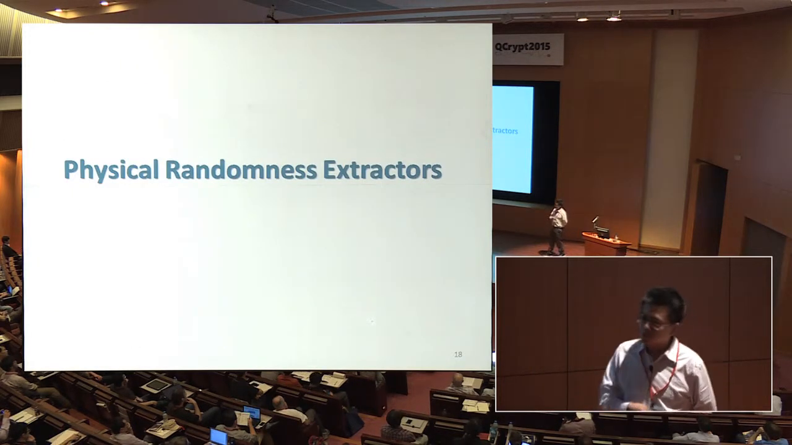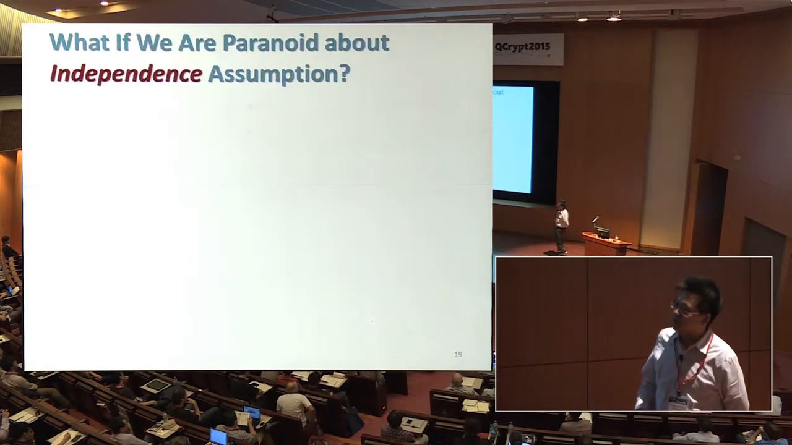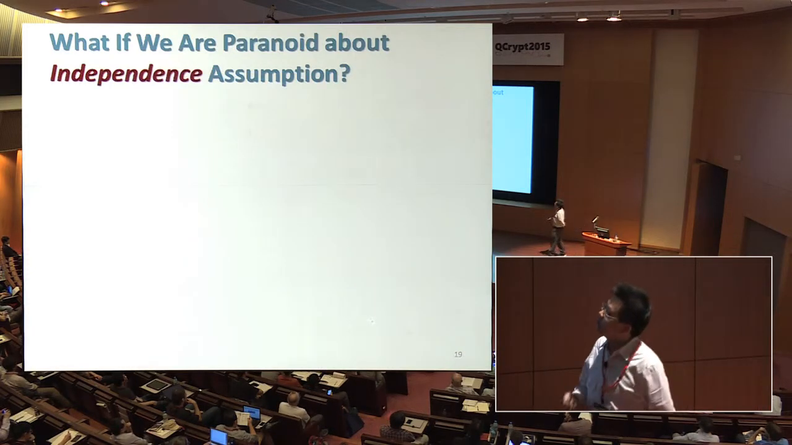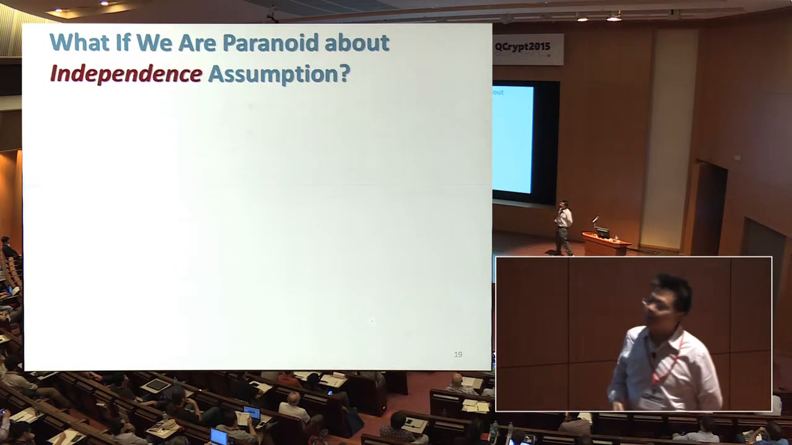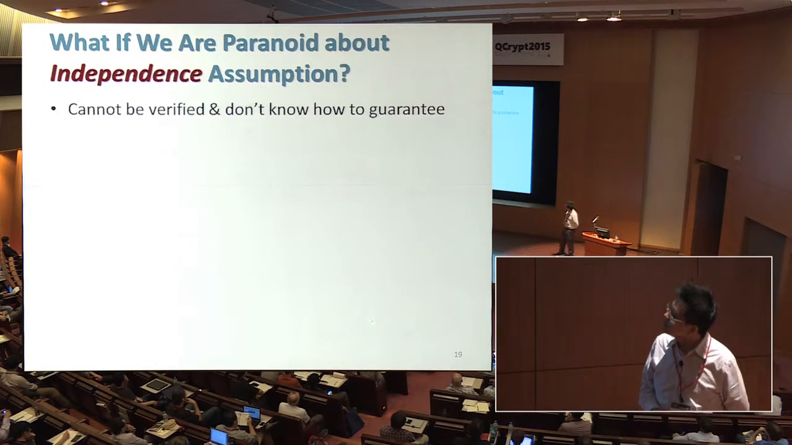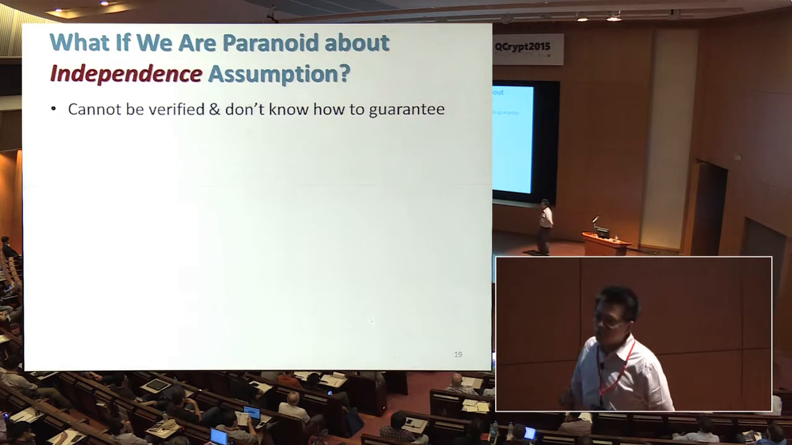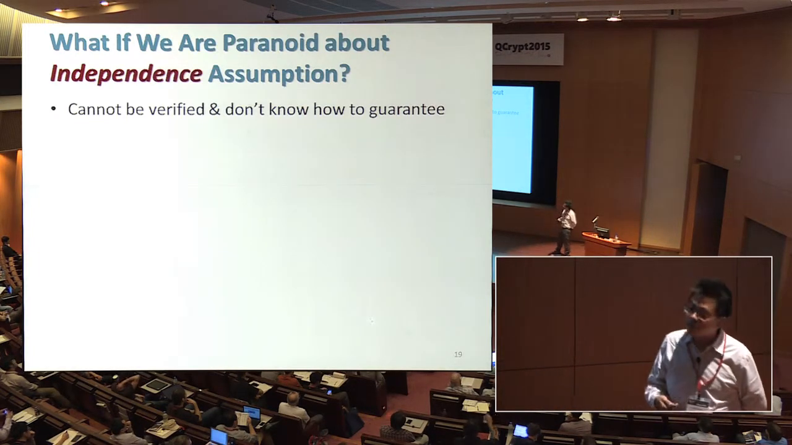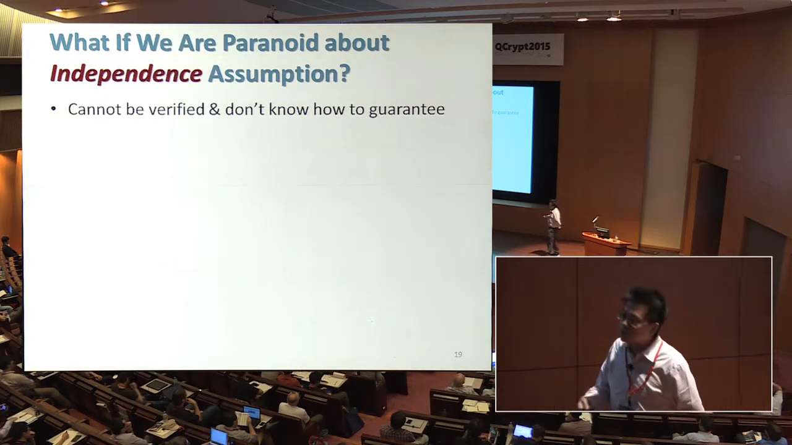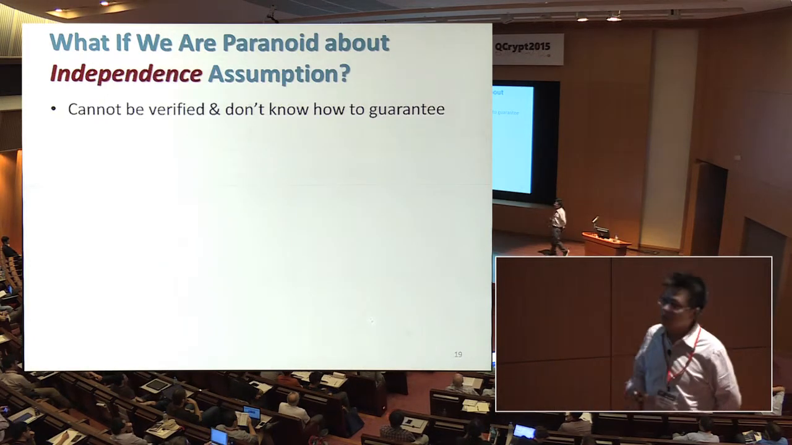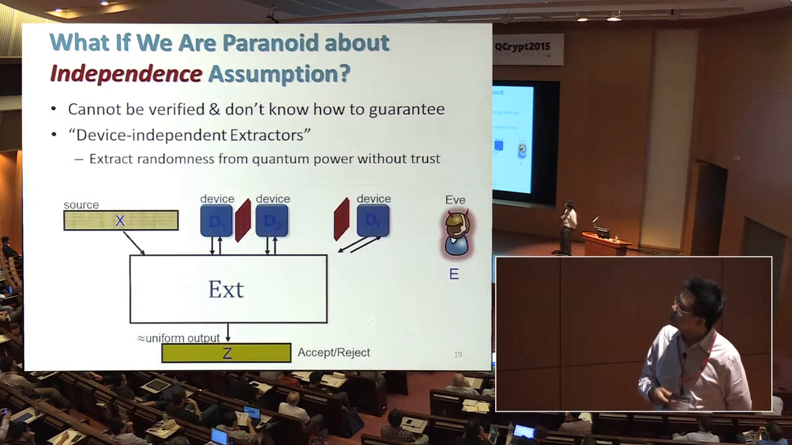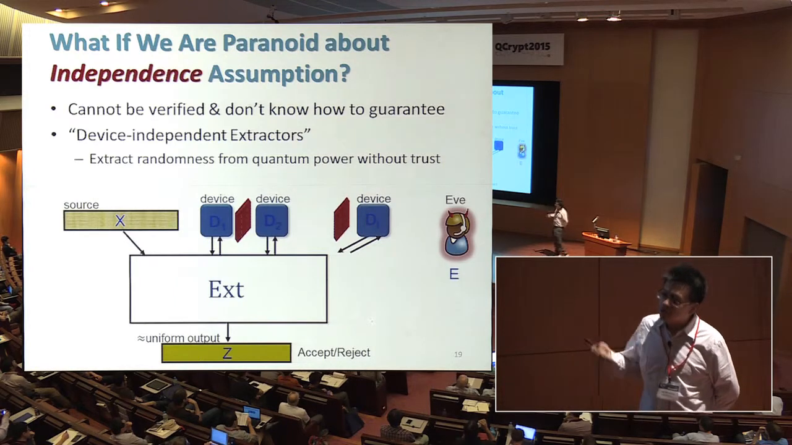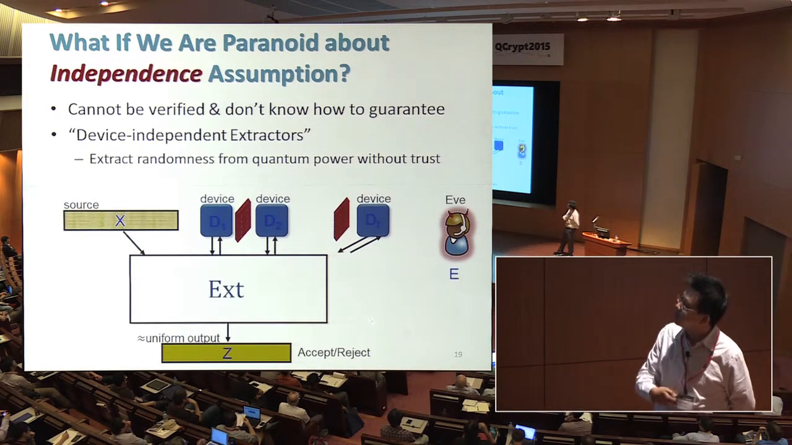Okay, let me briefly mention the third one, physical randomness extractor. The motivating question is the following. What if we are paranoid about the independence assumption? The independence assumption, we usually take for granted. But if you think about it, it's an assumption that you cannot verify. And we also don't seem to know any way to guarantee independence. So it would be nice if we can get rid of this independence assumption. And the device-independent approach gives us a viable way to do so.